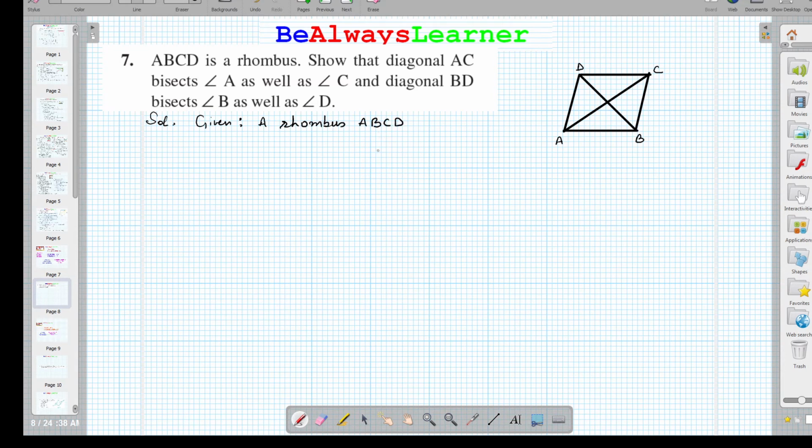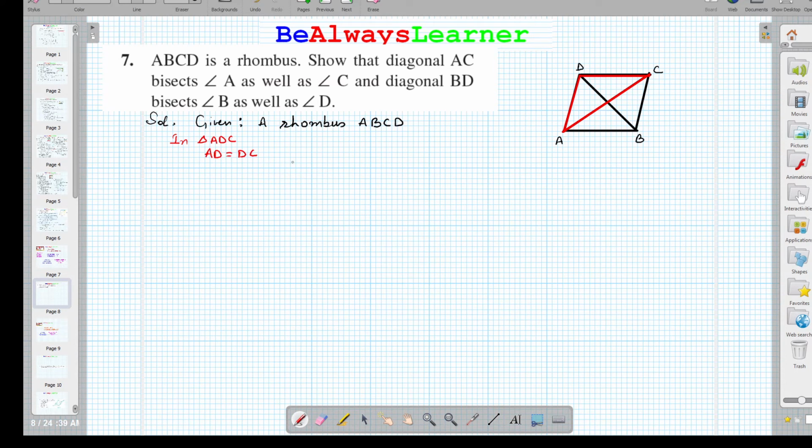Now, we are using here the property of the rhombus that the sides of the rhombus are equal. So, for that, we are going to consider a triangle. That triangle is A, B, C. This is the triangle I am going to consider. तो अगर हम ये triangle consider करते हैं तो we are going to write it here in the triangle A, D, C. तो इस ट्राइंगल में हम लिख सकते हैं कि AD is equal to DC. We can write AD is equal to DC.